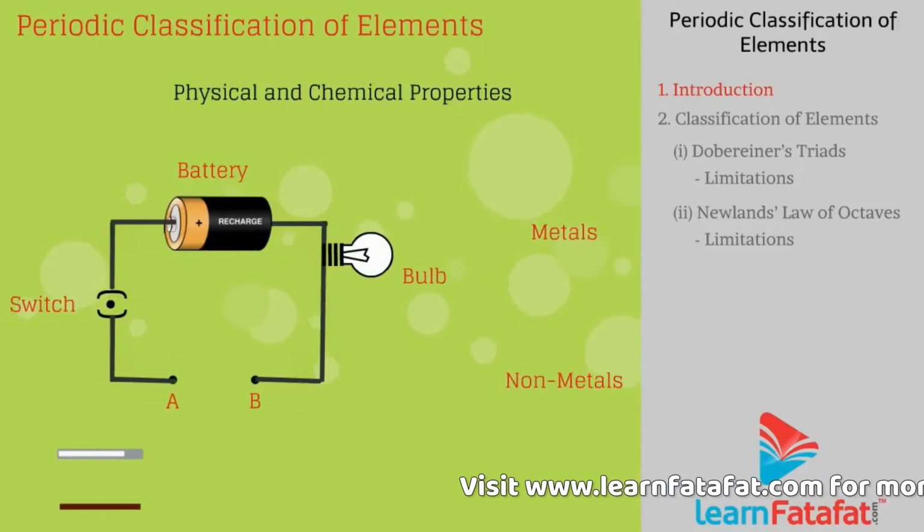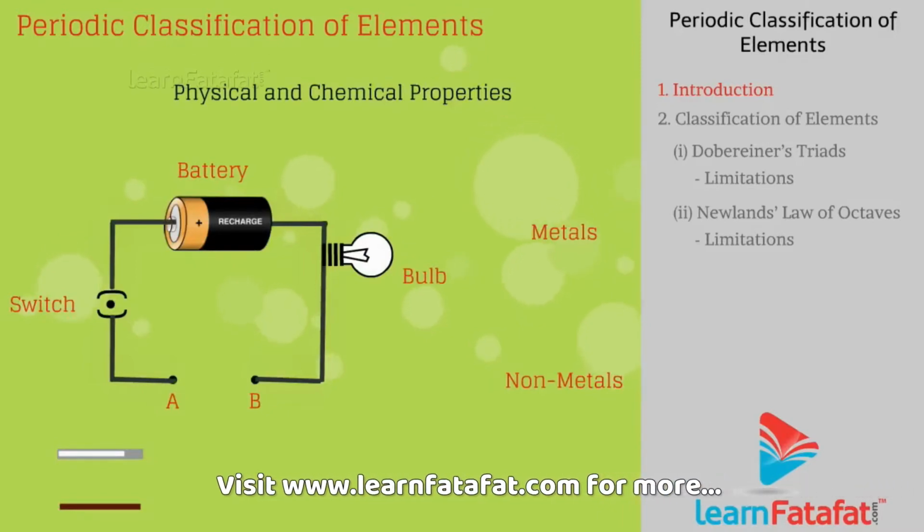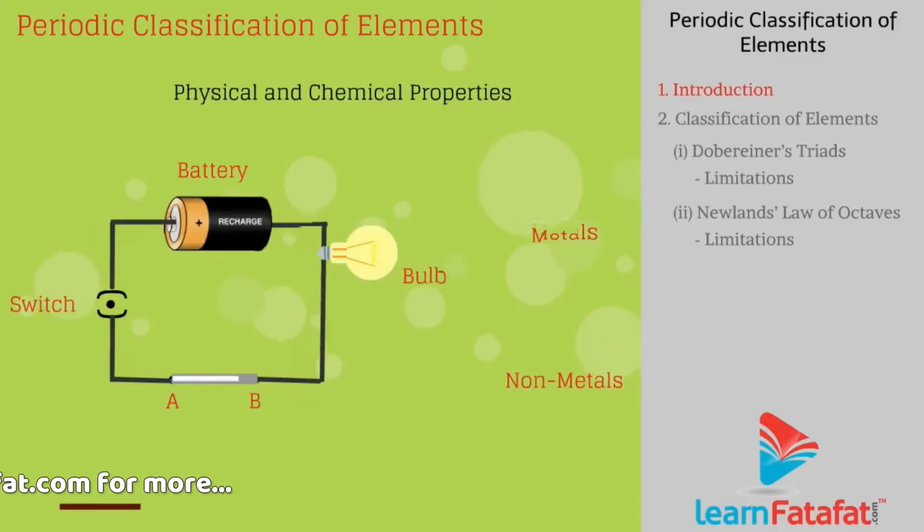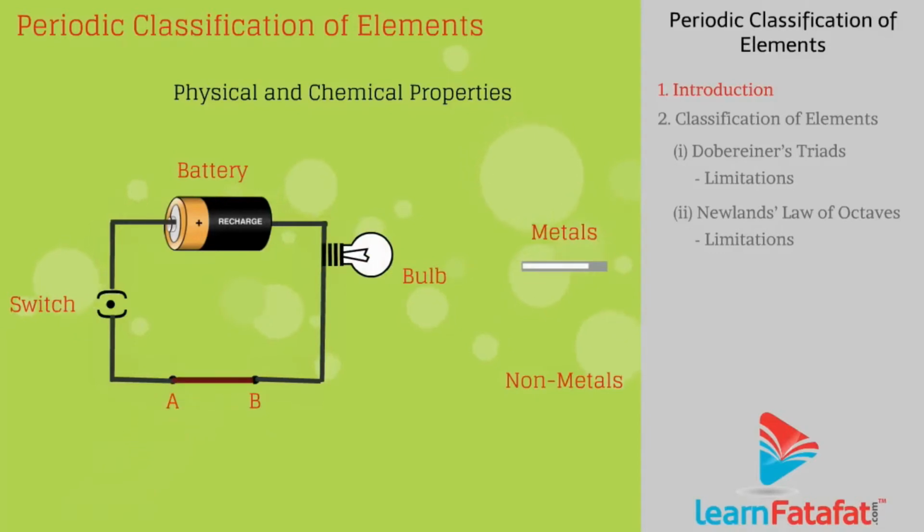Scientists started classifying elements based on physical and chemical properties. For example, elements that conduct electricity are metals, and elements that do not conduct electricity are non-metals.